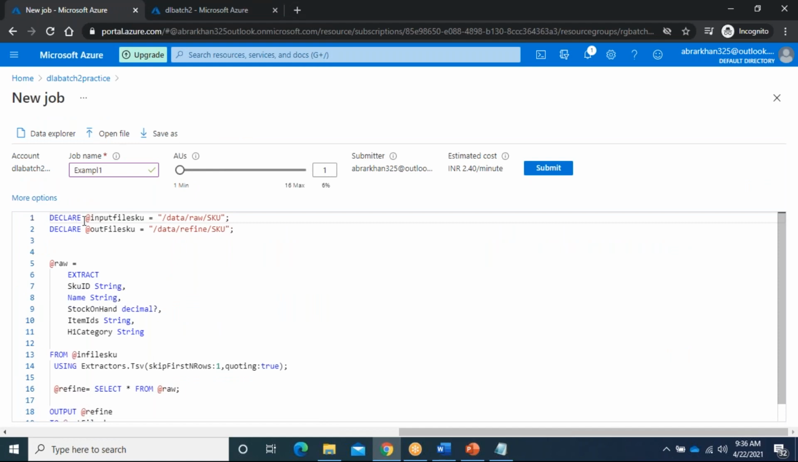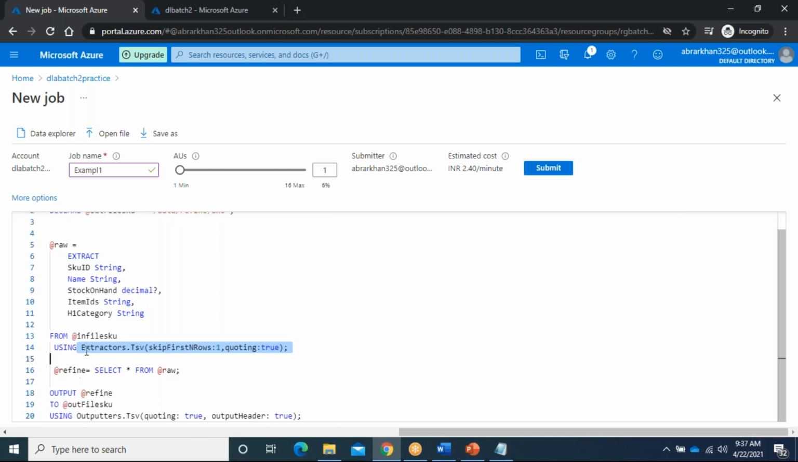We need to declare the file. Here the more important thing is we have the extractors and we have the outputters. Extractors means we will extract the data from the files. You can extract data from the database also. Generally, we don't go that approach. We are generally playing with the files only. Here we are using the outputters also. Outputters means we can write the file. Extractors means we can extract the files. I will tell you whatever different types are there.